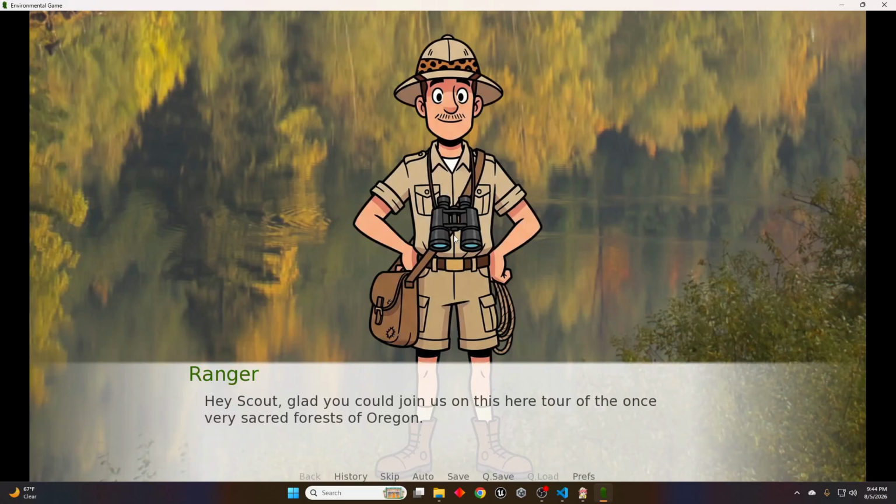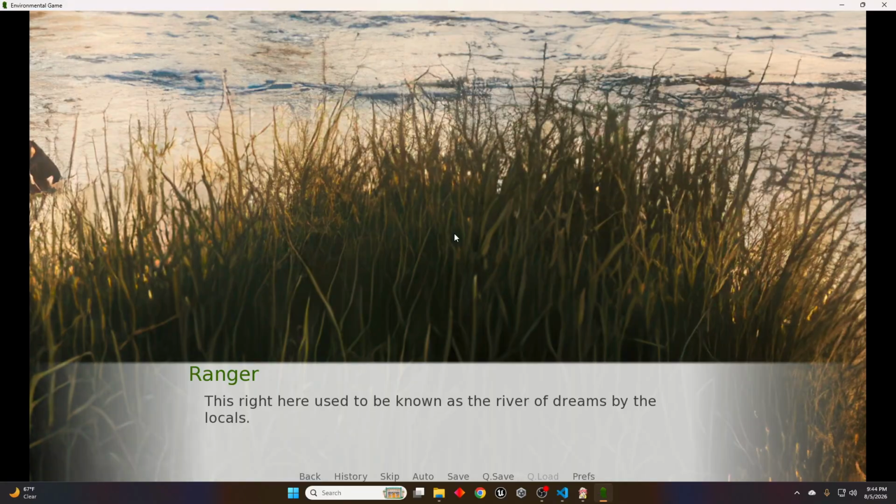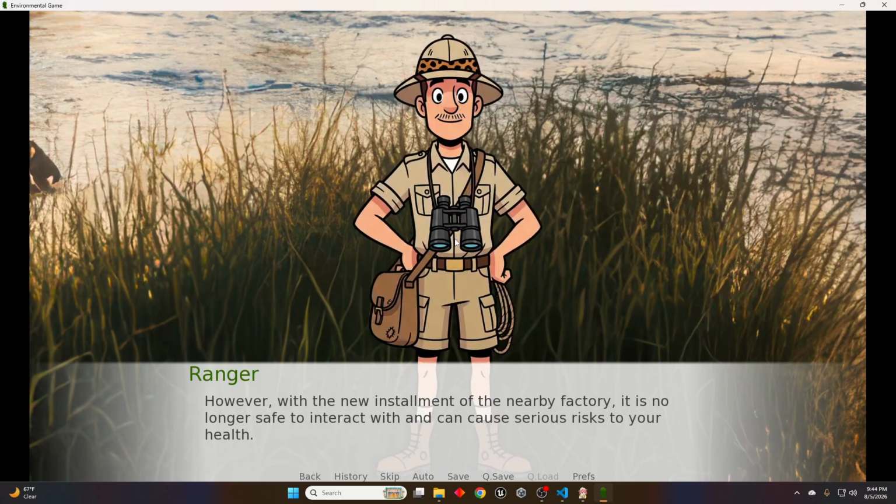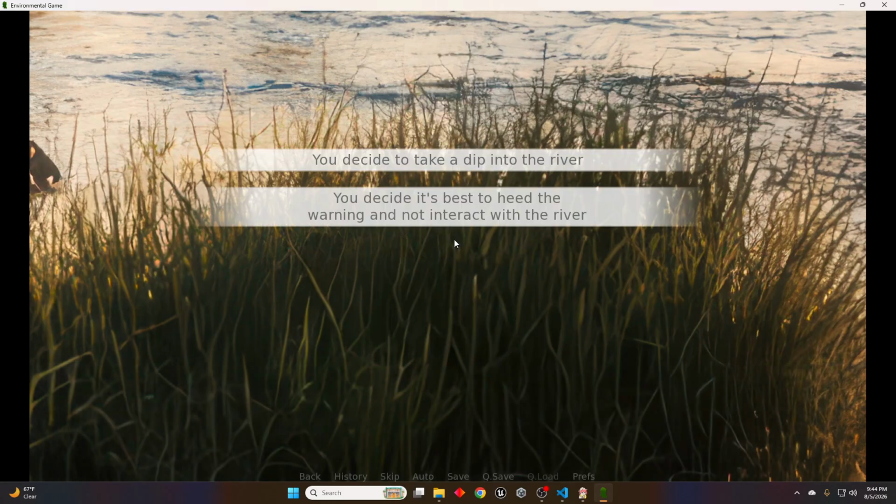So, you hit the start button, and this is just a storyline that I created. I guess you're a scout and you're on this trip with a ranger exploring the very quote unquote very sacred forests of Oregon. And it's a very pretty normal visual novel. All right, you just click through each of the different choices until you end up with decisions you have to make.